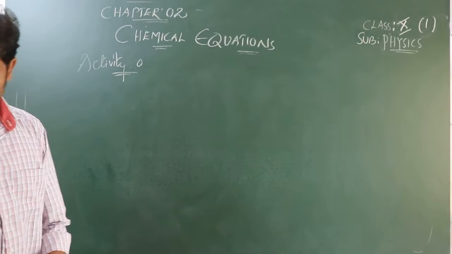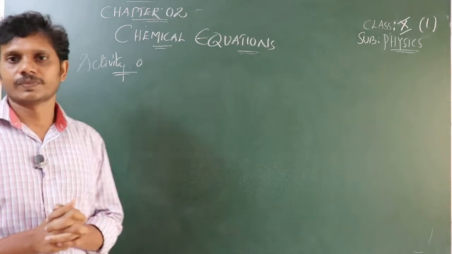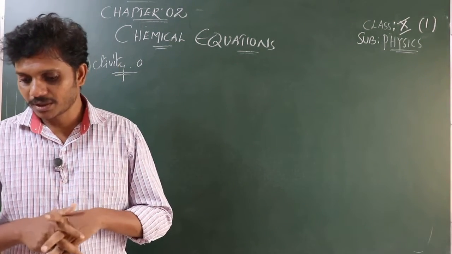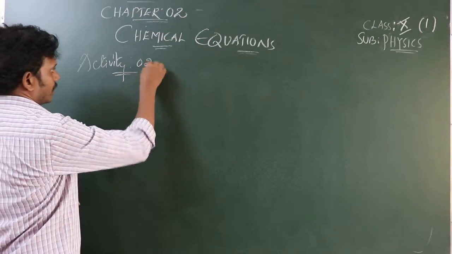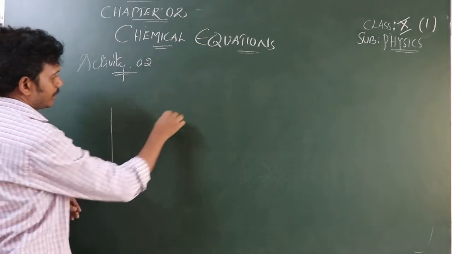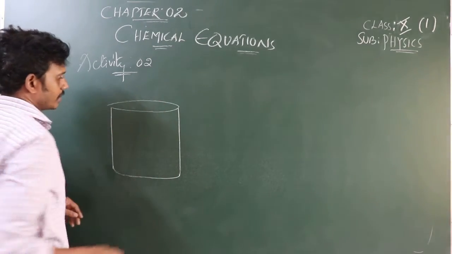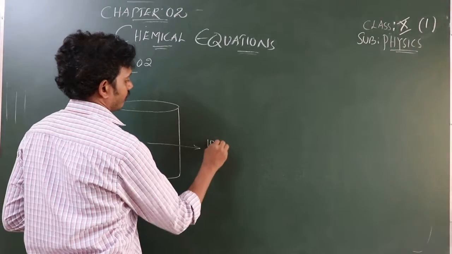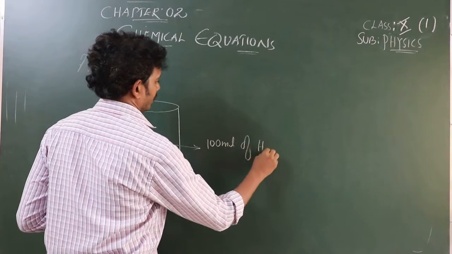In this activity 2, it asks us to take again a beaker, and 100 ml of water to be taken. First I'm taking a beaker. This is the beaker that I have taken for activity 2. How much water to be taken? 100 ml of water.